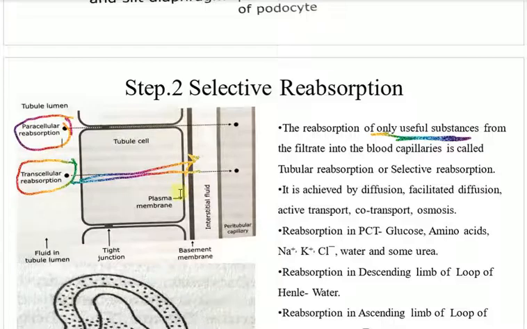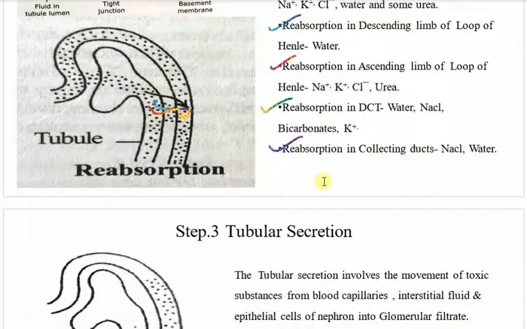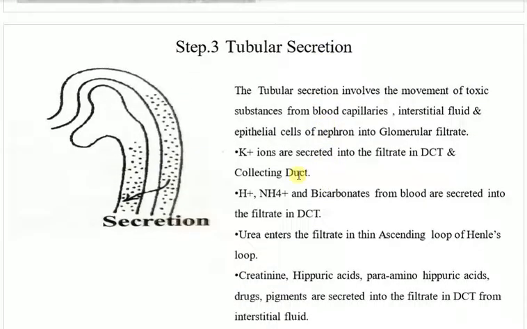Okay, that's all. So selective reabsorption, you need to know the definition and the different parts of the urinary tract system, from where what products are being reabsorbed. These are the key points you need to know: reabsorption in PCT, reabsorption in the descending limb of Henle's loop, ascending limb, reabsorption in DCT, and reabsorption in collecting ducts. Okay. So the third part comes here, tubular secretion.